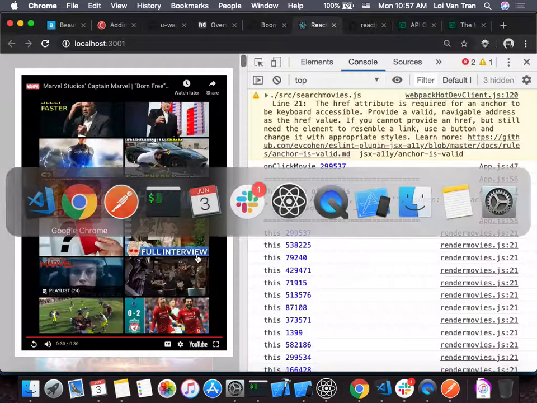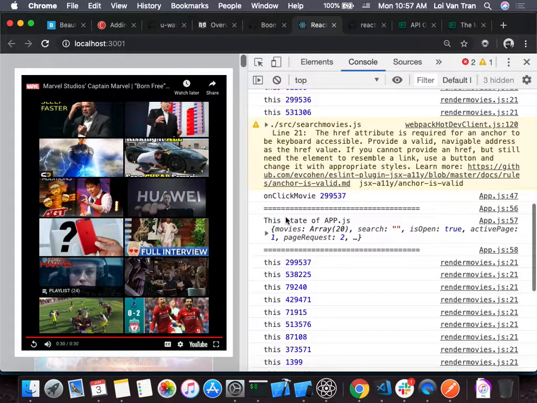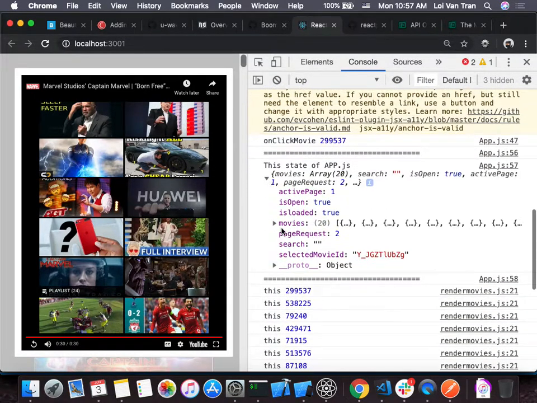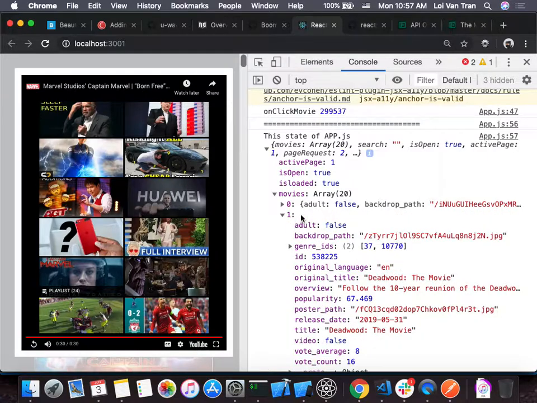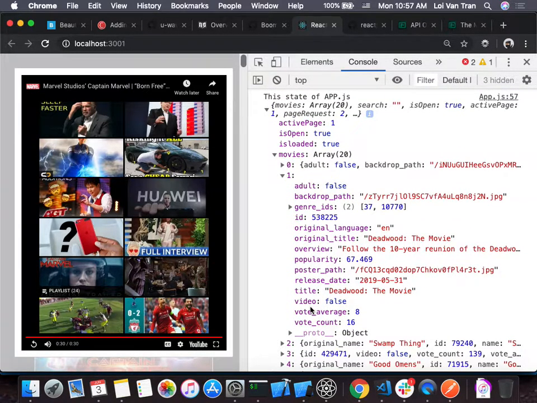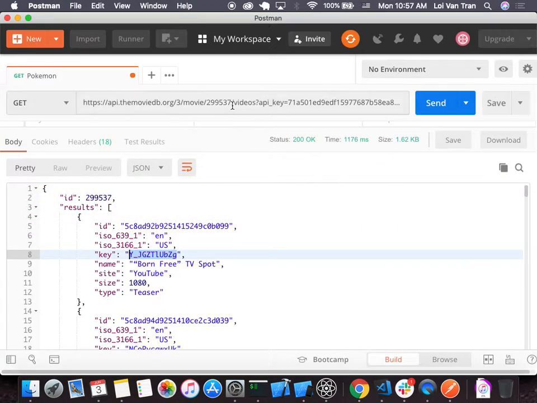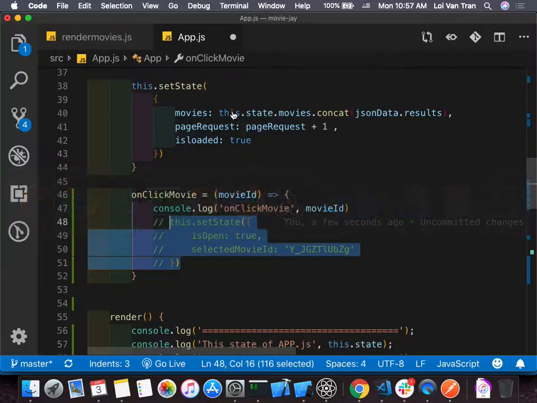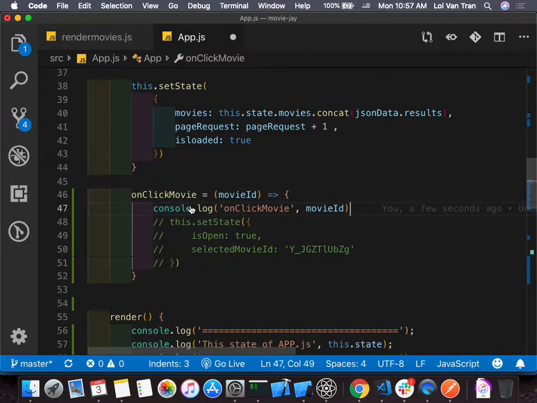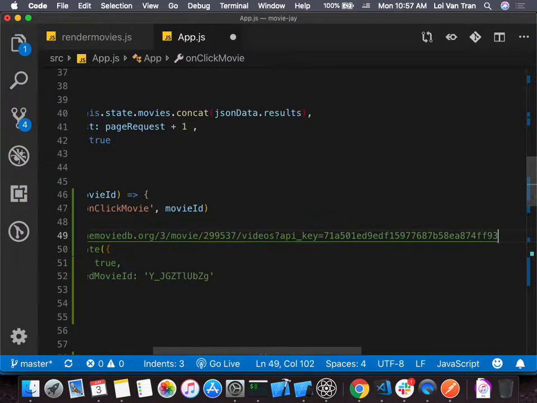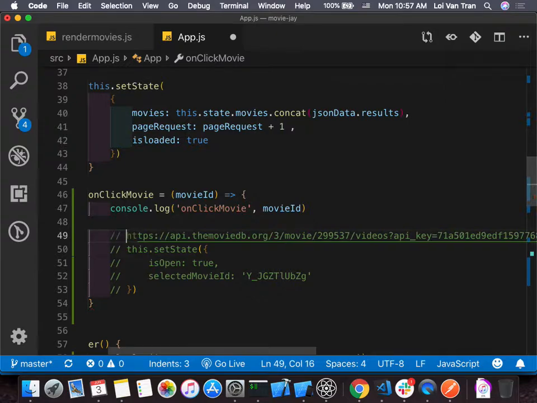And I don't know if that's actually 100% right. But is that right? Movies. Which key did we use a second ago, guys? Was it ID? Yeah. Video. Yes. Okay, we use ID, and what do we call? We called an API, right? We called this API right here. That's right. So let's go ahead and paste it here, and then comment it out, just to make sure we understand.